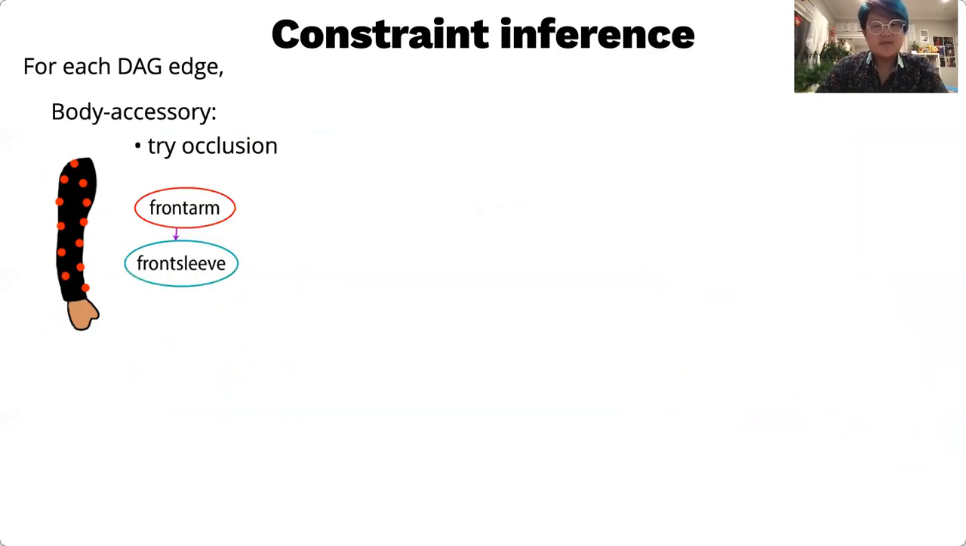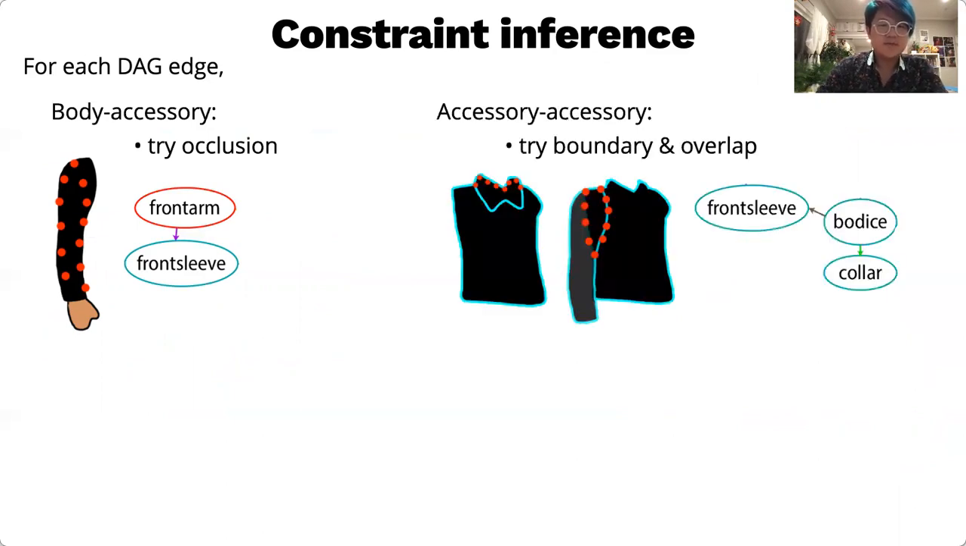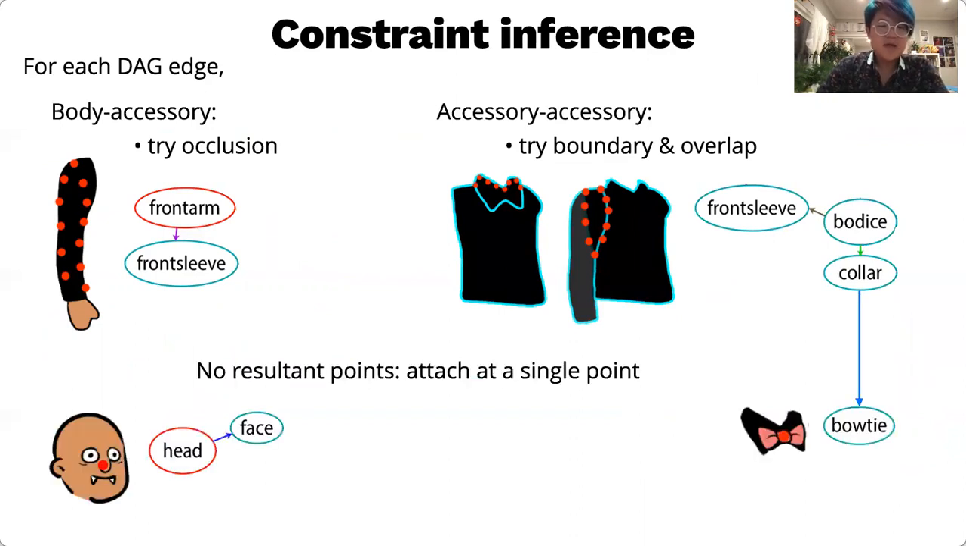We also automatically infer which constraints to apply between each pair of layers. For each edge in the DAG, we use the following heuristics. If the edge connects a body and accessory layer together, we try to apply an occlusion constraint, which covers the most common cases where accessories fit over body parts. If the edge connects two accessory layers, we apply both boundary and overlap constraints as appropriate. And sometimes these operations result in no points, and in these cases, we add a constraint at a single point.